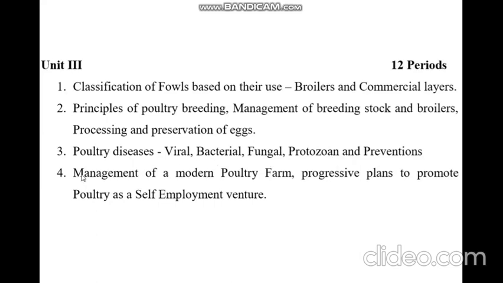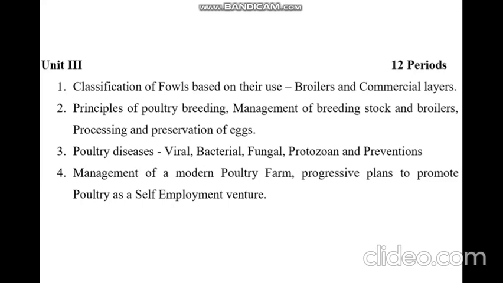The next and last point is management of modern poultry farms and progressive plans to promote poultry as a self-employment venture. This topic tells you how you can manage your poultry farm, and what the progressive plans are if you want to pursue this as a side business, or if you want to become an entrepreneur, or if you want to really start this business.